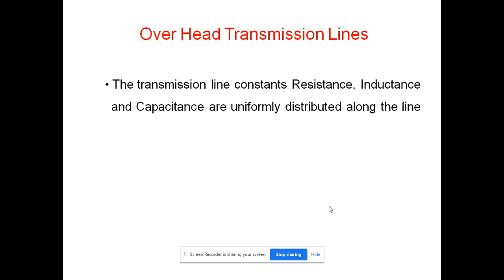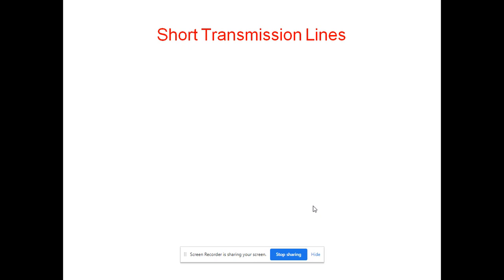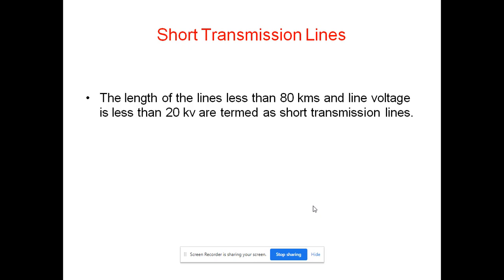We know that for every overhead transmission line, there exist three line constants, that is resistance, inductance, and capacitance. And these line constants are uniformly distributed along the line. And we know that here mainly the transmission lines are classified into three types. One is short transmission line, number two is medium transmission line, and the third one is the long transmission line.